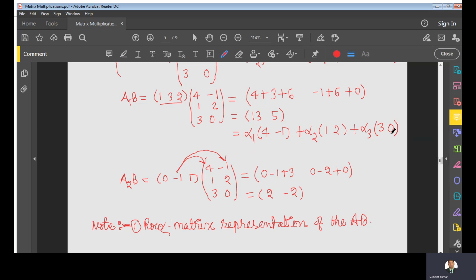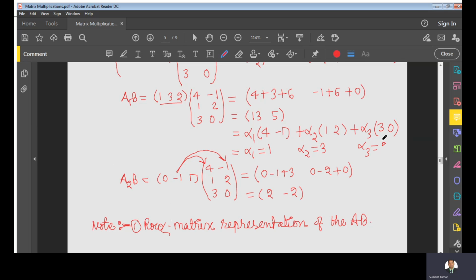If we take the linear combination of rows of matrix B, this product can be obtained by putting alpha 1 equal to 1, alpha 2 equal to 3 and alpha 3 equal to 2.